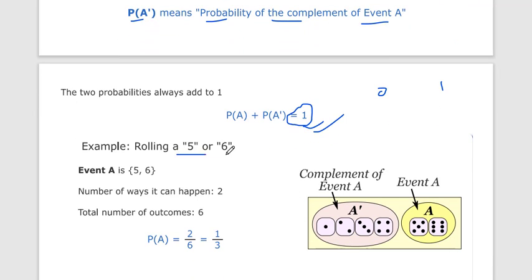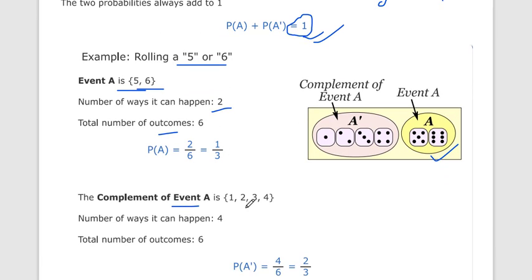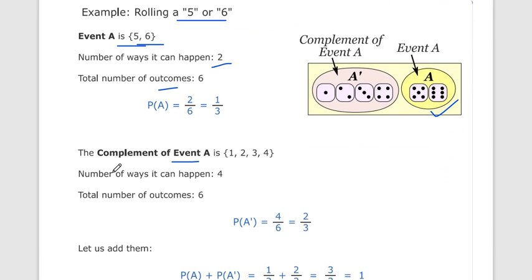Rolling a 5 or 6. Let event A be rolling a 5 or 6. Here our event A is 5 and 6, and the complement is 1, 2, 3, 4. Now calculate the probability. The number of ways it can happen is 2, because we have 5 or 6, and the total is 6, so 1 by 3. The complement of the event is 1, 2, 3, 4, so the number of ways is 4, and the total number of outcomes is 6. So P(A') is 4 by 6, which is 2 by 3.